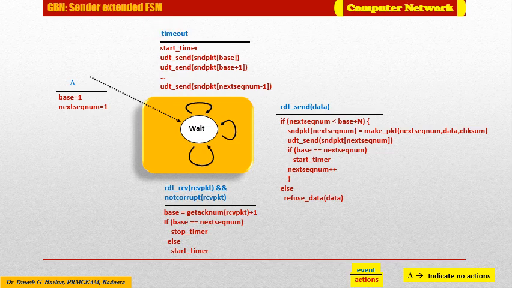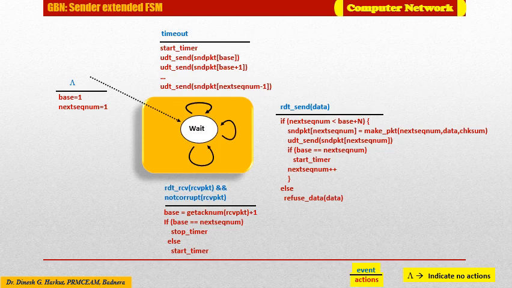If there is a timeout event, the sender needs to send all unacknowledged packets again to the receiver. This GBN sender uses only a single timer, which can be thought of as a timer for the oldest transmitted but not yet acknowledged packet, because GBN maintains only a single timer for all the packets, as against individual timers as in selective repeat, which we will explore next.